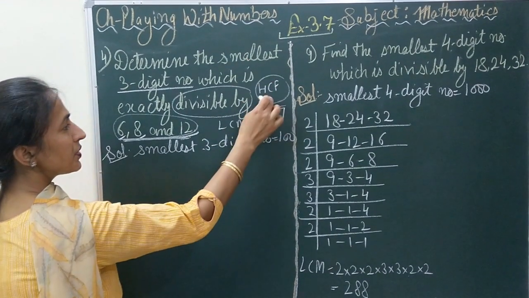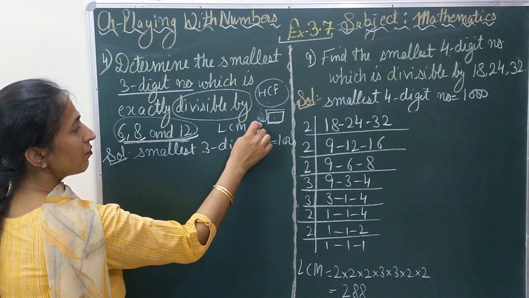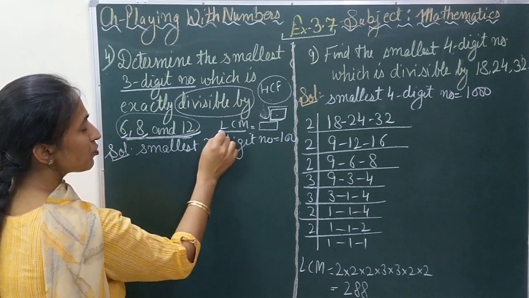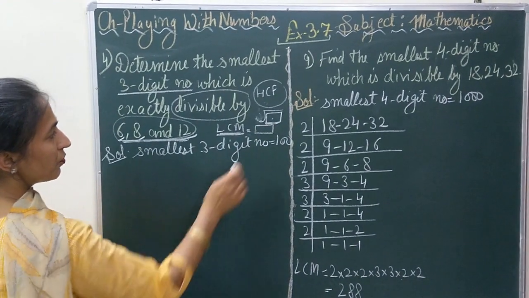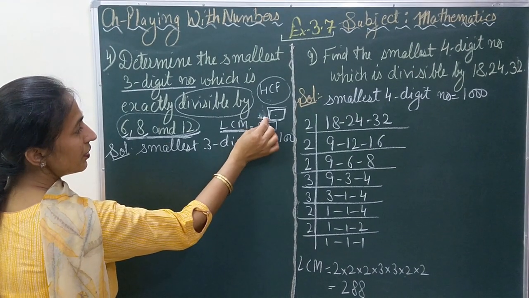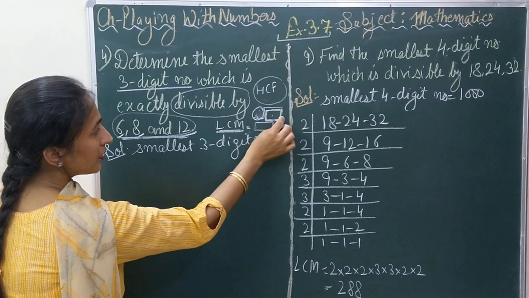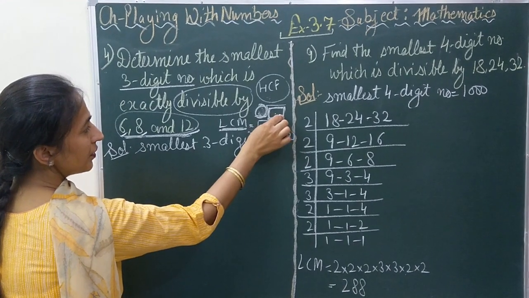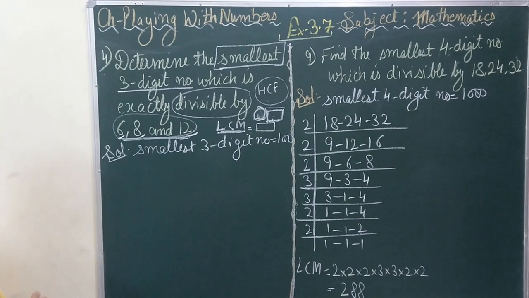HCF के आंसर्स हमेशा नंबर से छोटे आएंगे या वो नंबर खुद आ जाएगा. और ऐसे ही LCM के जो आंसर्स आते हैं वो उस जो गिवन नंबर्स हैं या तो वो होंगे या उनसे बड़े होंगे. ठीक है, तो अभी आपको जो LCM चाहिए यहाँ पे, because you are going to find a bigger number. You are going to find such a number which is divisible by 6, 8 and 12. Divisors you are given, and you have to find the dividend.